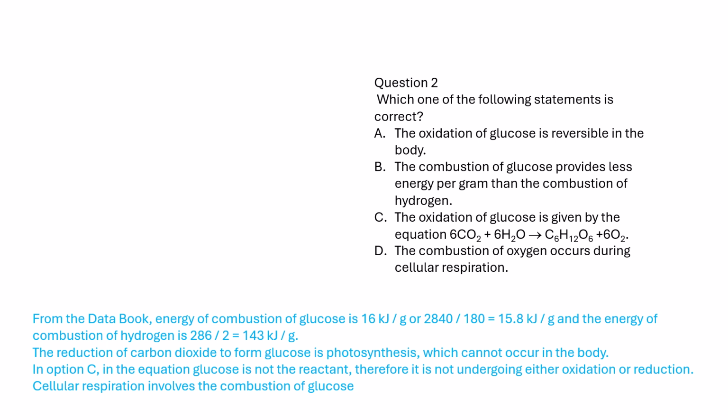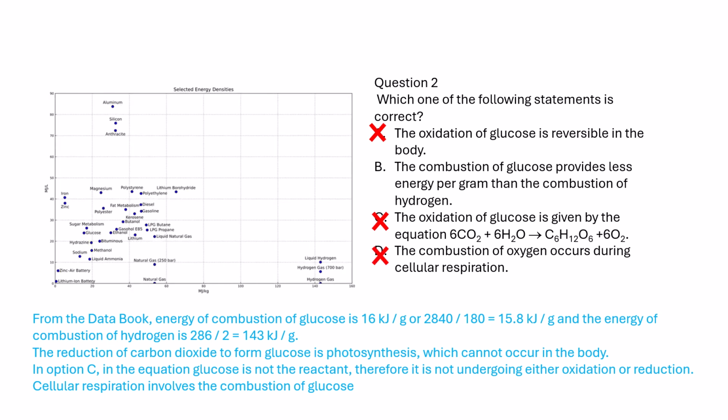The oxidation of glucose in the body produces carbon dioxide and water, and this reaction is not reversible. Cellular respiration is the combustion of glucose, but not oxygen, although oxygen is involved in cellular respiration. Hydrogen is one of the fuels with the highest density of energy by mass, which is much higher than glucose by mass. You can calculate the energy density, however, this calculation wastes valuable time. Remembering some general knowledge will save much time.